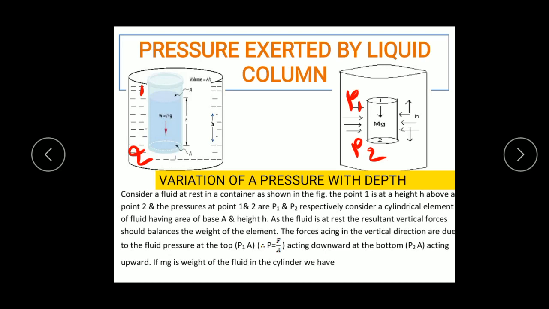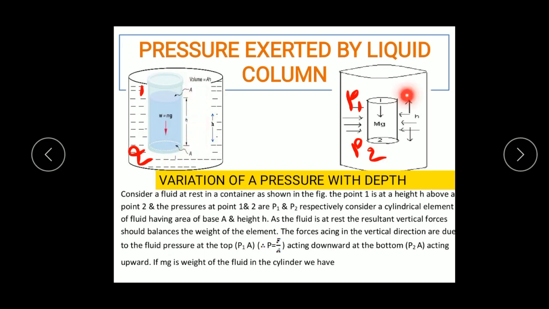For this we are going to consider a fluid which is at rest in a container as shown in the figure, and its density is rho. Inside the liquid we are going to imagine a small liquid cylinder. Its base area is A and its height is h.